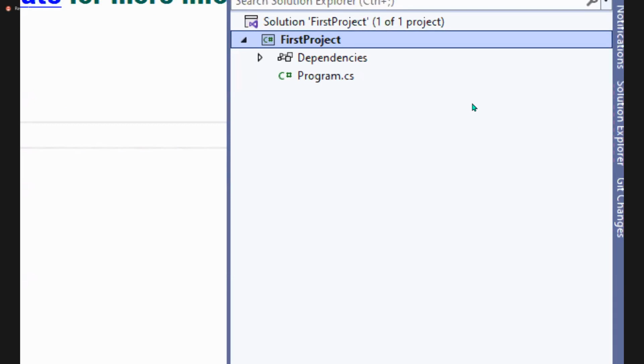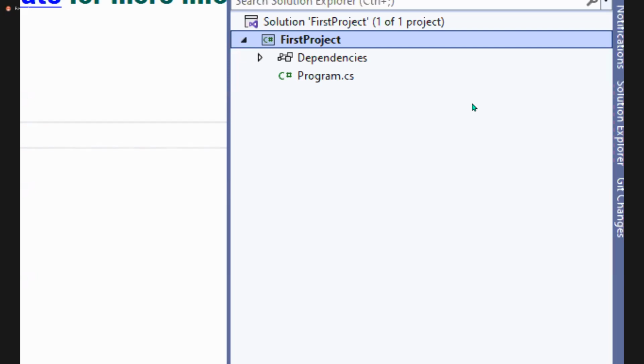Are you clear? Do you want to add a new class in the project? From here only you should do it. I want to delete a class in the project, I want to add a class in the project, I want to see the contents of the project. Everything you will see from this location only. We call this Solution Explorer.